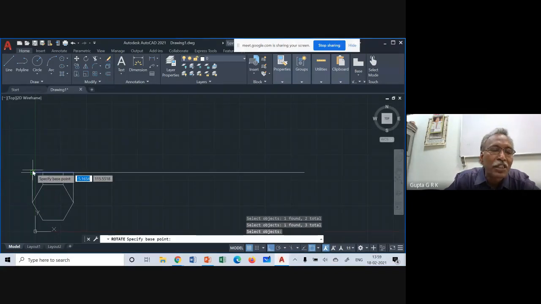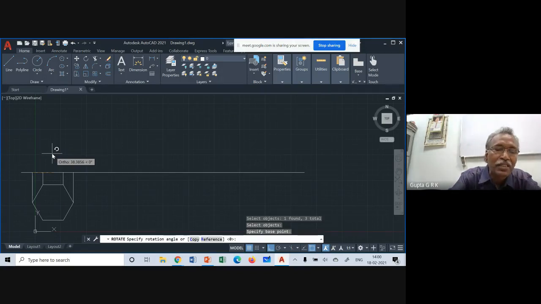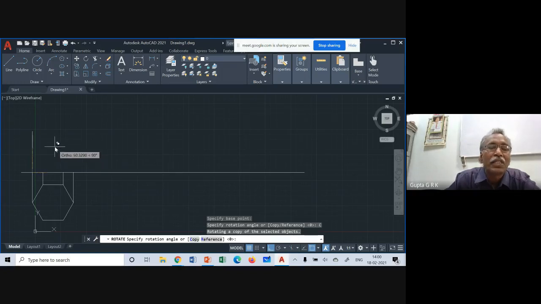Now specify rotation angle or copy or reference. So I have to copy. If I don't copy, this line will be rotated and the old line will be gone. So I have to copy, C, enter. And then you have to give the rotation angle. The rotation angle is 45. Type 45, enter. So now it is coming like this. So this is a separate line and the original line will be as it is.